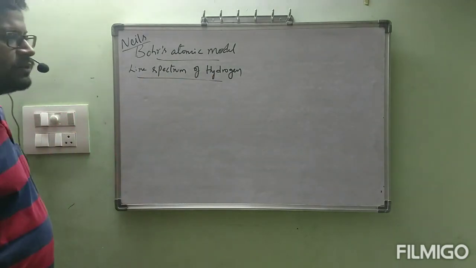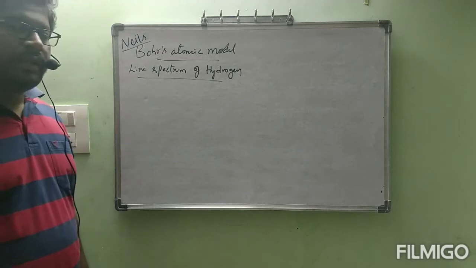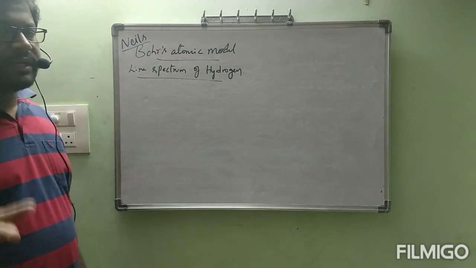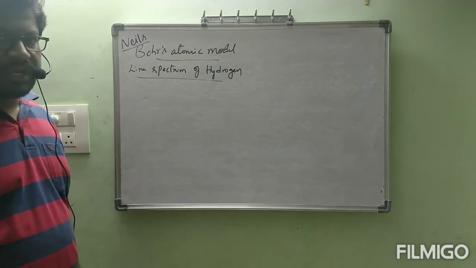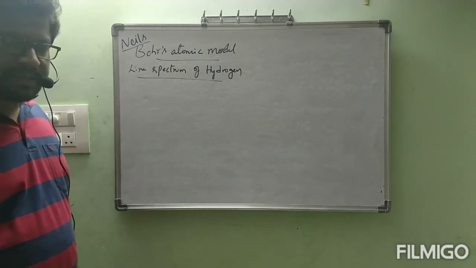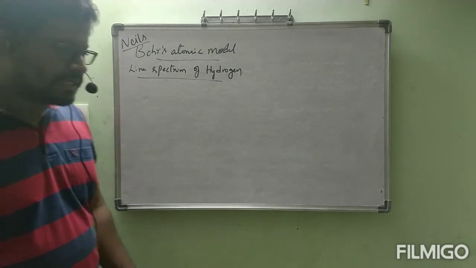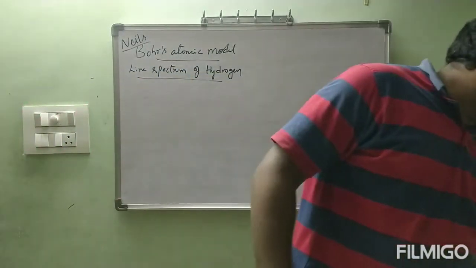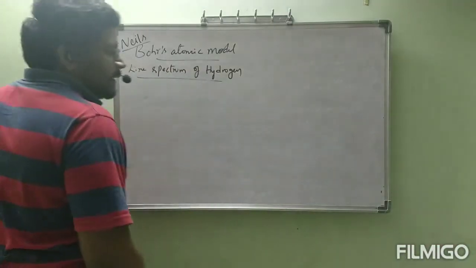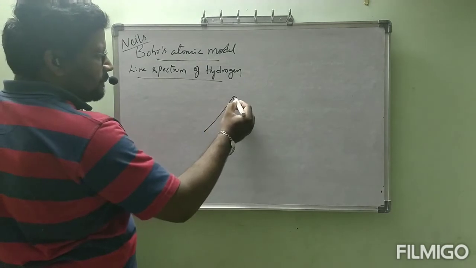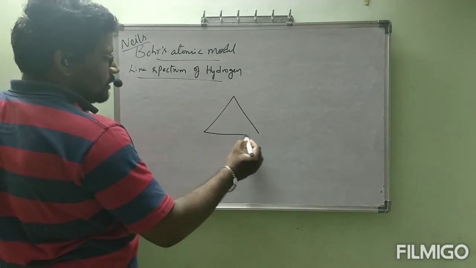Line spectrum of hydrogen. Okay, before going to this spectrum of hydrogen directly, I will give a little bit of introduction about spectrum. Okay, already I gave one. Once I will repeat that one. After that, what is this line spectrum of hydrogen, we will see. Okay, let us see. Yesterday we have seen the explanation, that is prism-like material in lab.